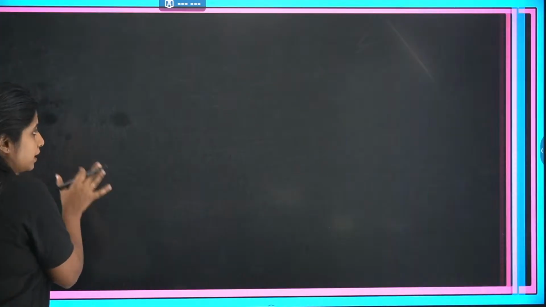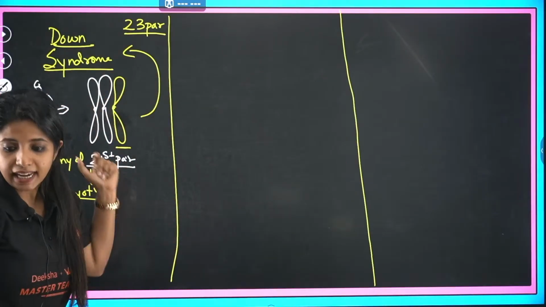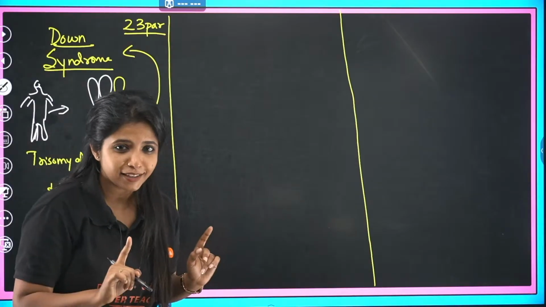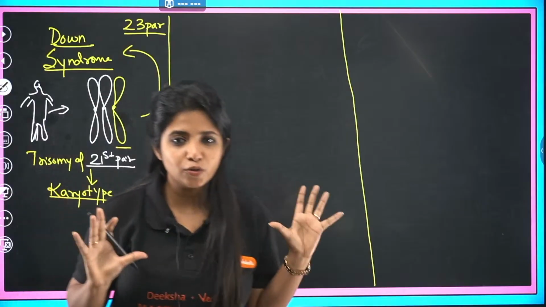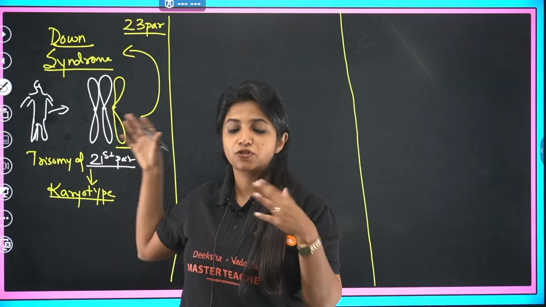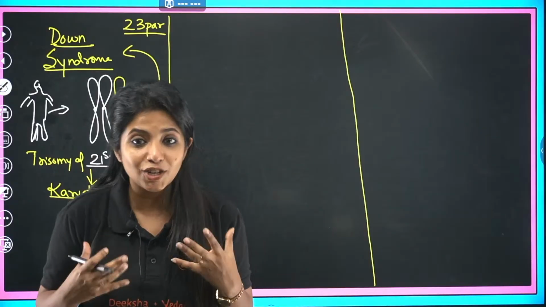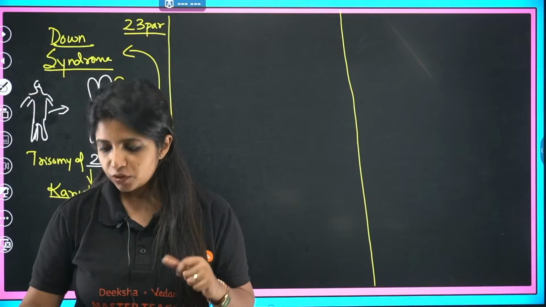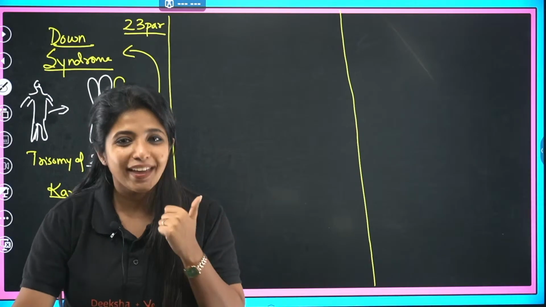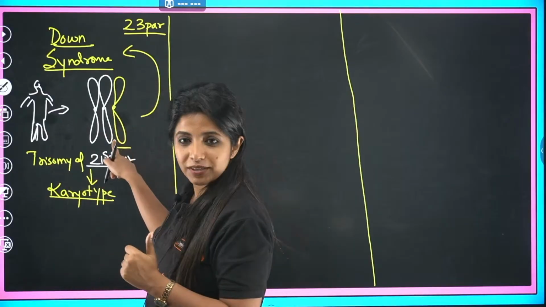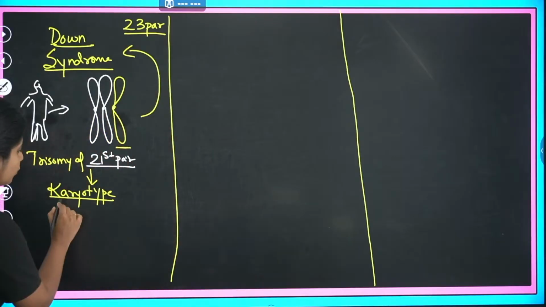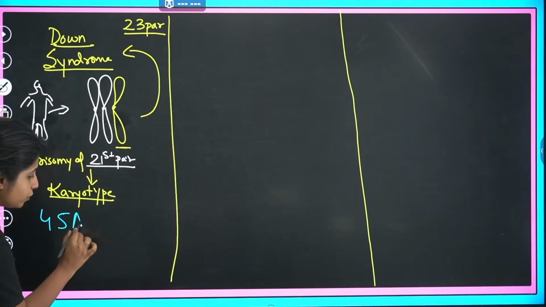Now let's come to here. What is happening in the case of Down syndrome? In the case of Down syndrome, do you have just 44 autosomes, or is there some autosome which is extra? When I say the 21st pair of chromosomes has an extra thing out there, that means it is something extra, right? So how do you talk about it? Do you have 44 autosomes or more? 45 autosomes, ma'am. Perfect. 45 autosomes. One extra autosome is out there, right? That is what we're talking about. So we have 45 autosomes over here.